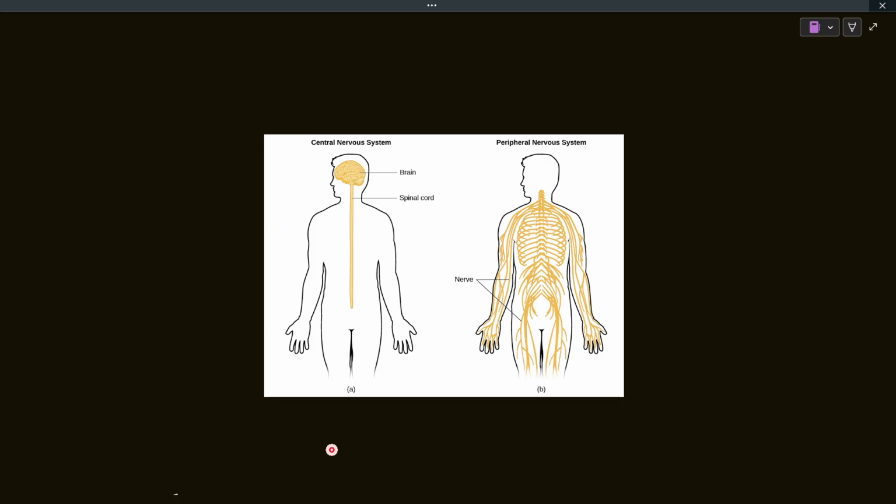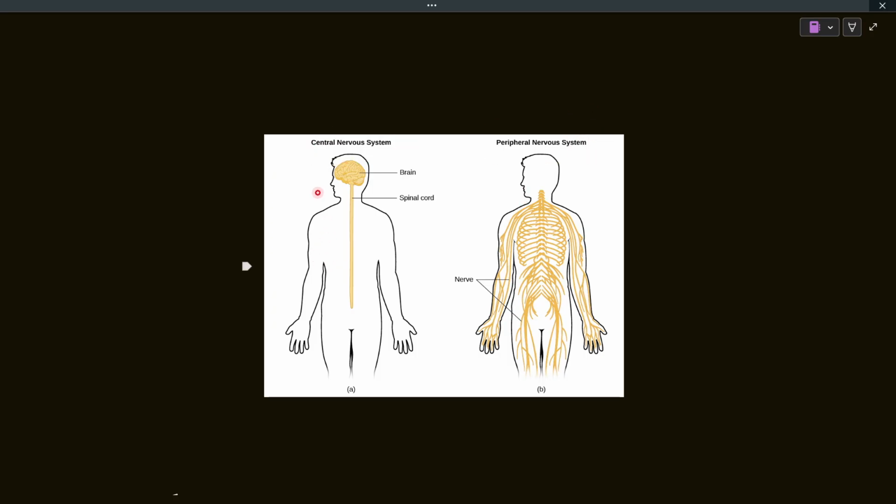Before learning about neurons, let's have a quick overview of our nervous system. How does our nervous system work? What is it made up of? Okay, so the human nervous system is divided into two major subdivisions. The first one is known as the central nervous system, and the other is known as the peripheral nervous system.